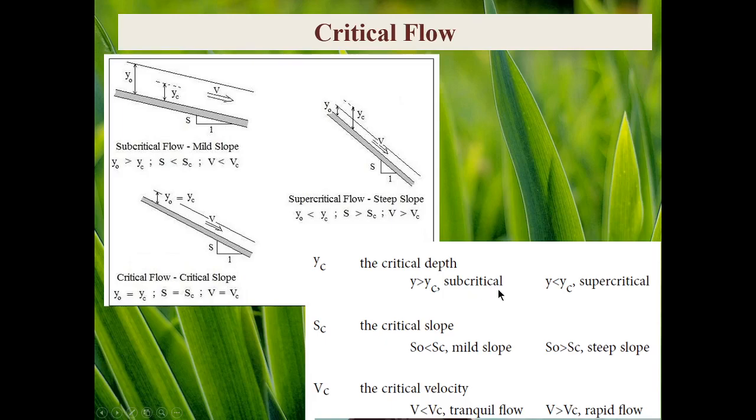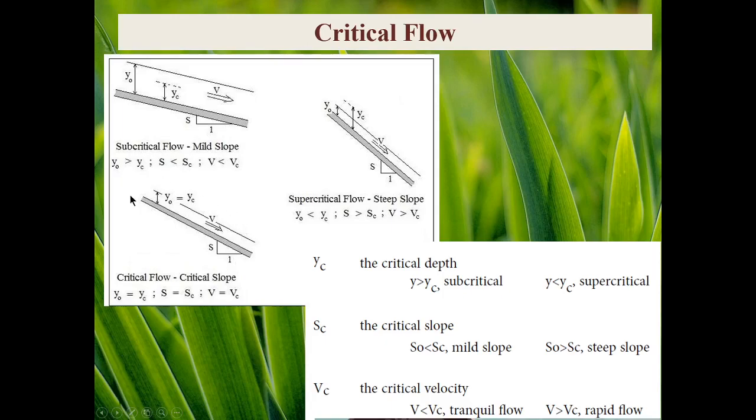And also, by contrast, when y is less than yc, this is our condition, y0 is less than yc, therefore flow is supercritical. We will say this is supercritical condition.